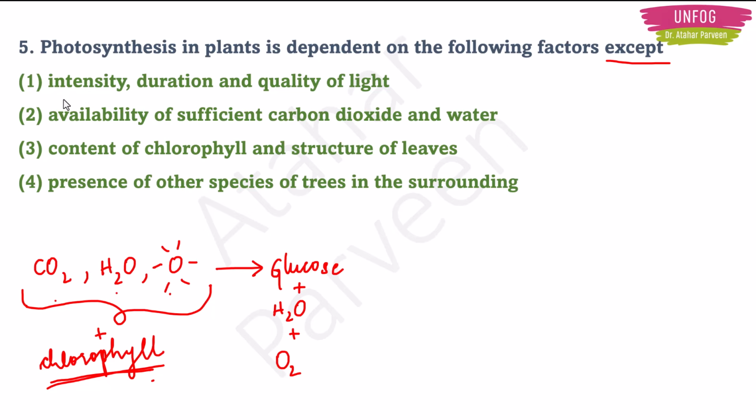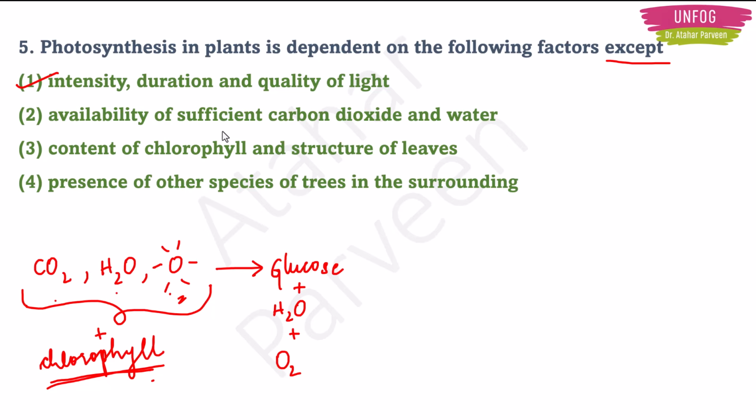Okay. First option says intensity, duration and quality of light. Yes, we have sunlight here, no? So for how much time the sunlight is there and with how much intensity, like if it is a very sunny day, more photosynthesis will happen. If there are clouds in the sky, there is not much sunlight, so less photosynthesis will happen, right? So the amount of sunlight present and the duration and the quality of the sunlight will affect the photosynthesis process. So option 1 is correct.